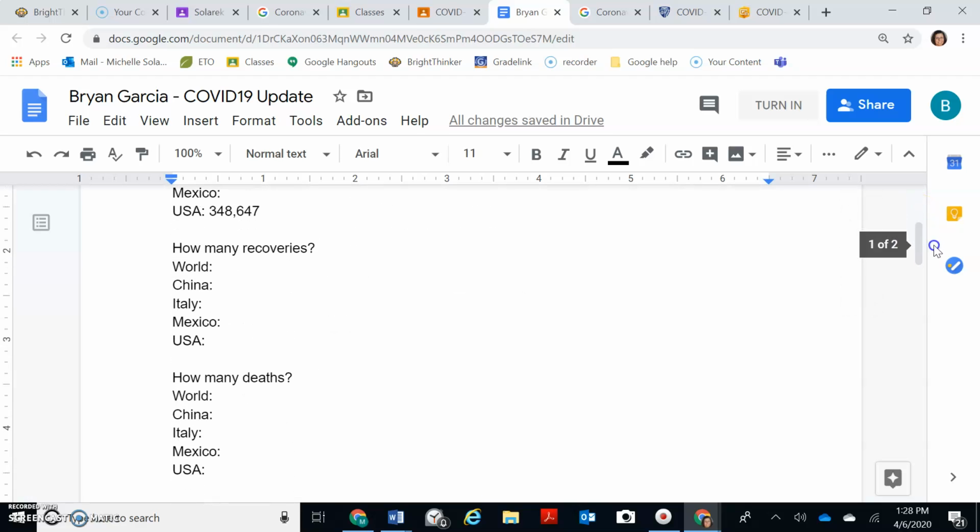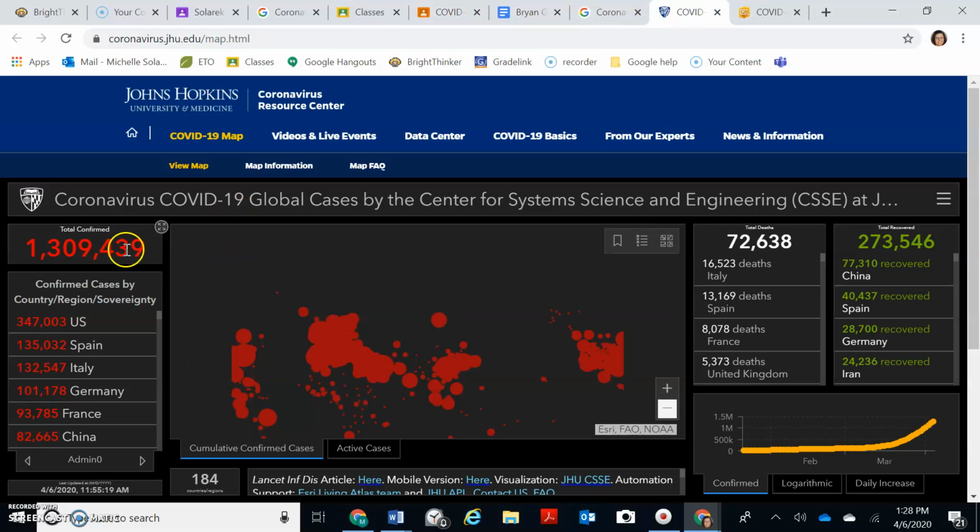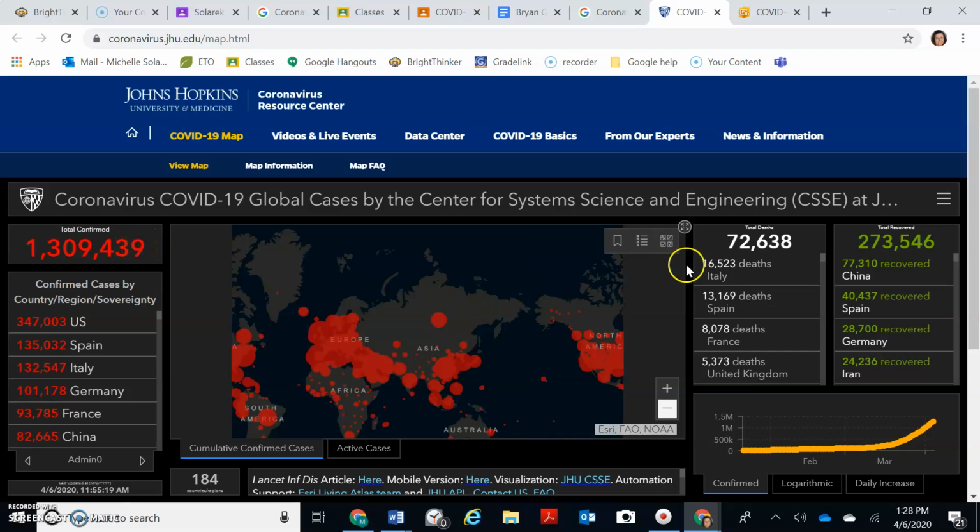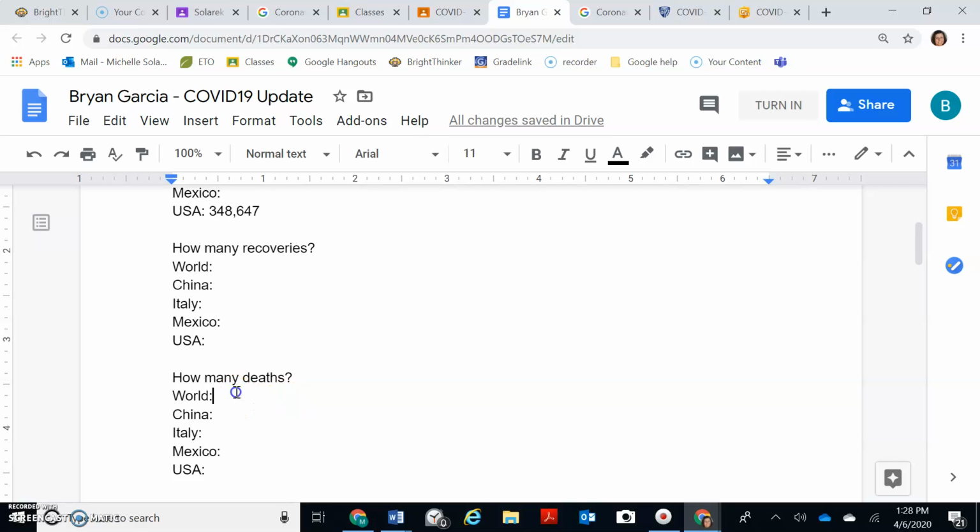Now how many recoveries? Let's look at some recoveries. How many recoveries in the whole world? Let's see what map might tell us that. Well, this here is telling us the total confirmed cases. This here is total recoveries in the world. So the total recoveries in the world, 273,546. Let's go back to that map.